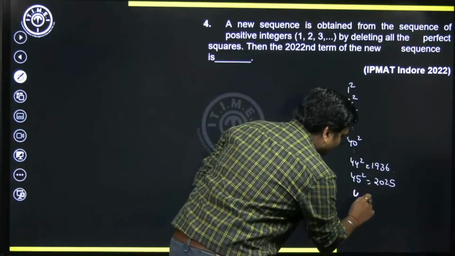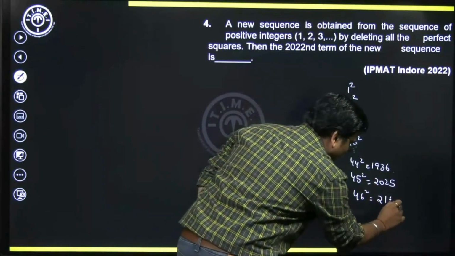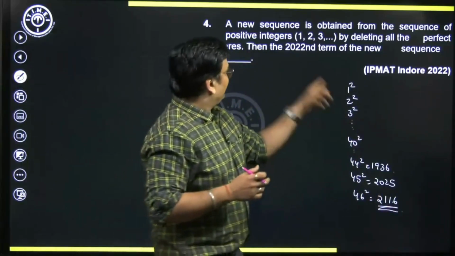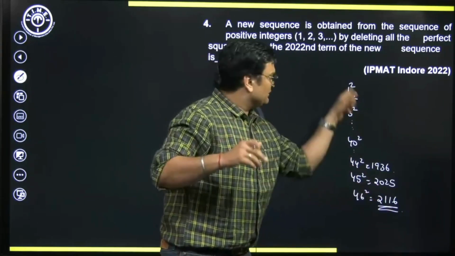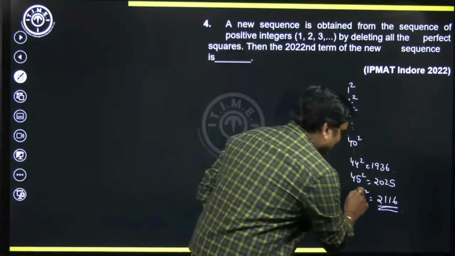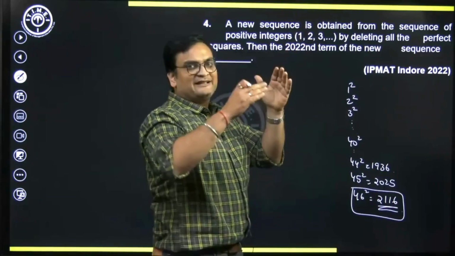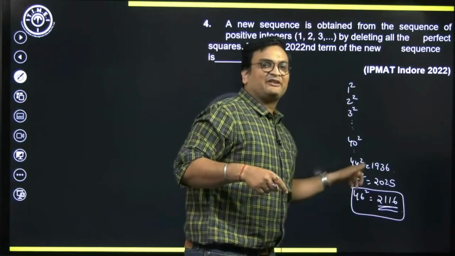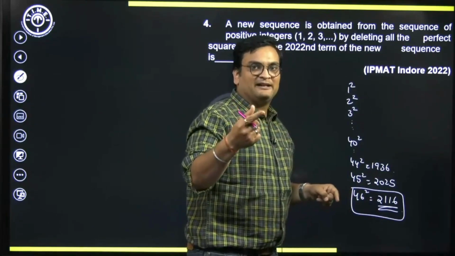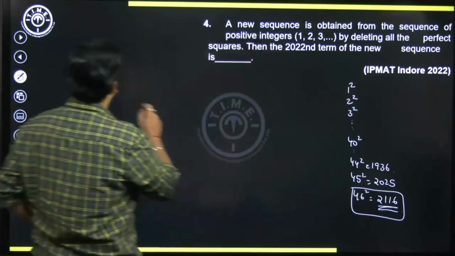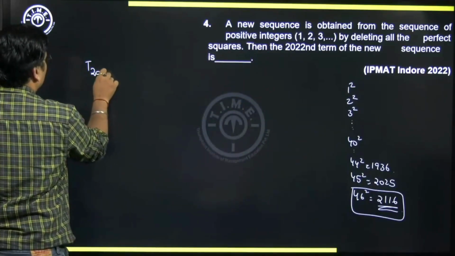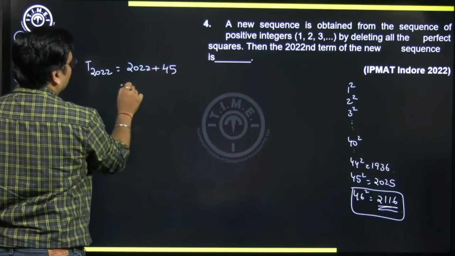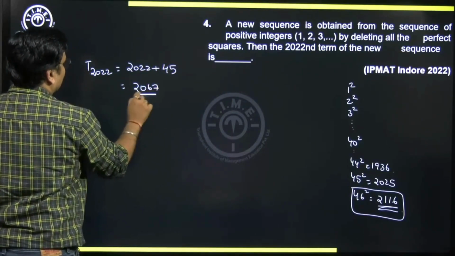But what about 46 square? If you go for 46, it's 2116. So this probably won't be there because almost 100 terms are there. The difference is almost 100. We don't have 100 perfect squares. So thus can I say, for writing till the 2022nd term, I would have eliminated 45 perfect squares. And if I remove 45 perfect squares, what will be the number here? So my 2022nd term will be nothing but 2022 plus how many perfect squares have we removed? 45, and hence the correct answer is 2067.